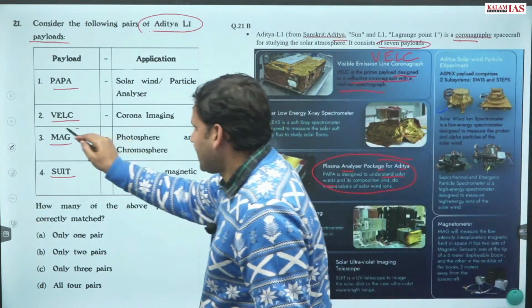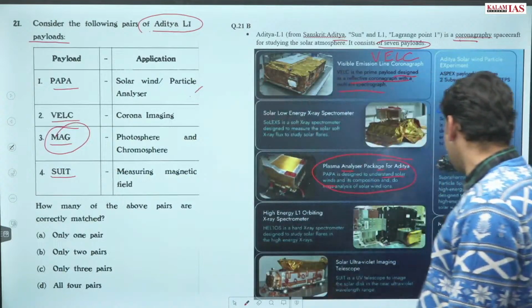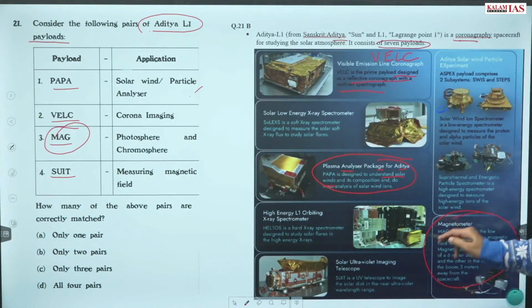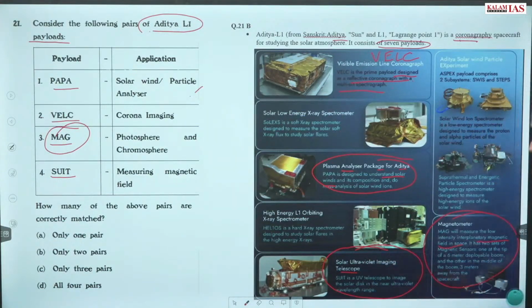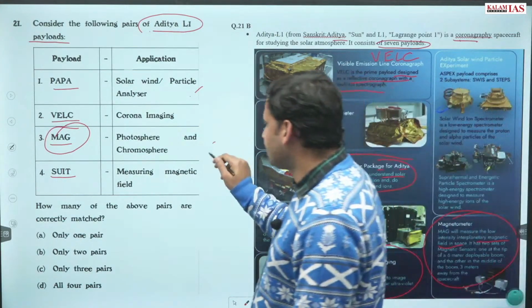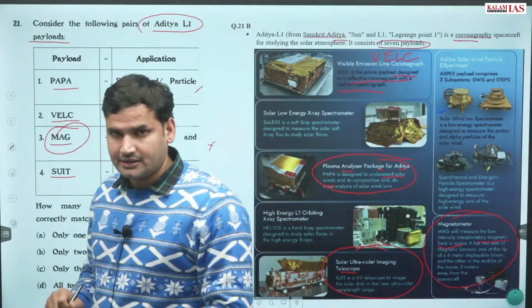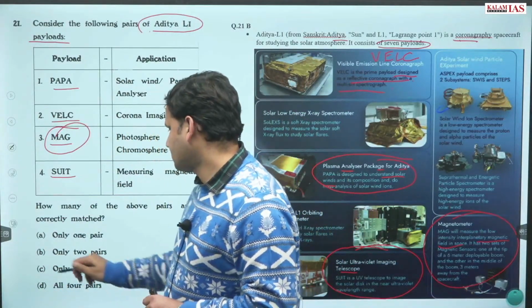Then we have Mag, that is magnetometer. This is not related to your photosphere or chromosphere. This is for magnetic fields. And SUIT, that is solar ultraviolet imaging telescope. Two of them are incorrect and two of them are correct. So the correct answer becomes only two pairs.